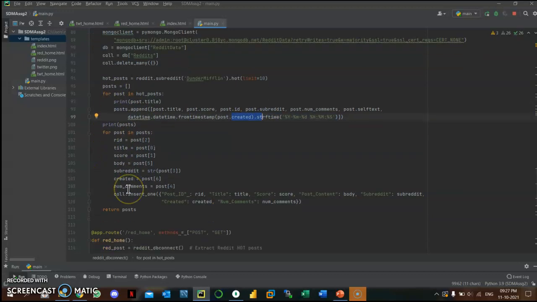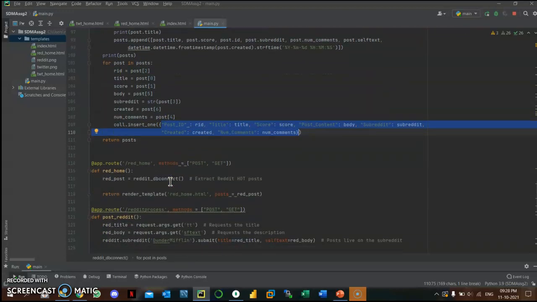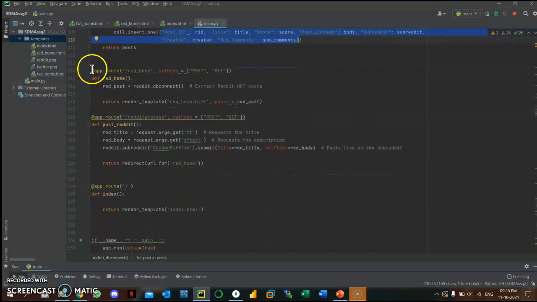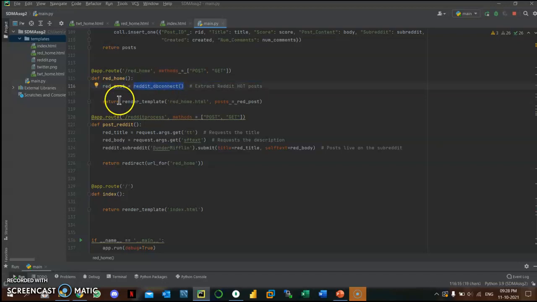And now using this post list, we created a new dictionary, which is then stored in the MongoDB database. Now for the Flask part of it, I've created a Reddit home, where, similarly to the functioning of the Twitter part, we pass the database connection here so that it is refreshed every time we make an update. And we render the HTML page. I'll come back to the HTML page later.